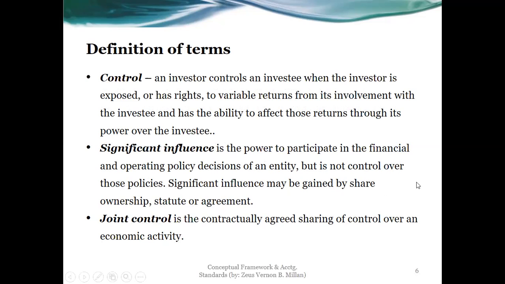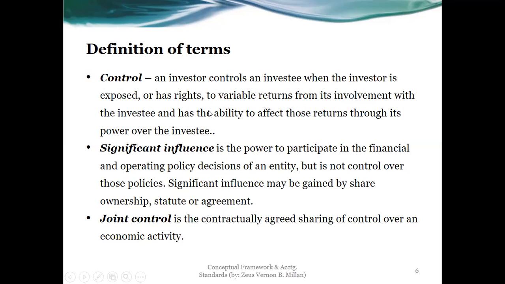Significant influence may be gained by share ownership, statute, or agreement. So we don't necessarily have a fixed 20% to 50%. That's our assumption or presumption. However, we will know later on that we can have significant influence and control even by contract. So we don't really have to own shares or buy shares. It can be by law or by contract.